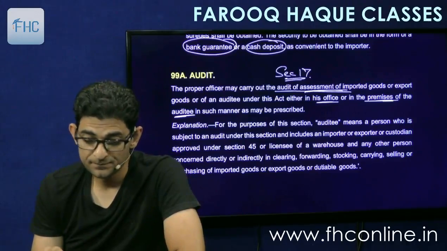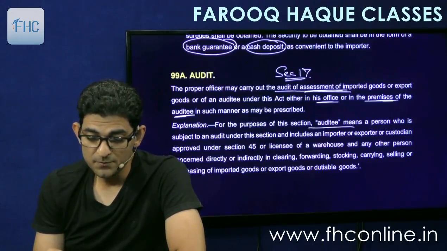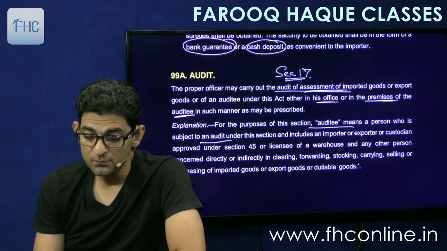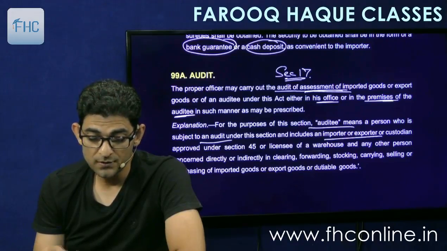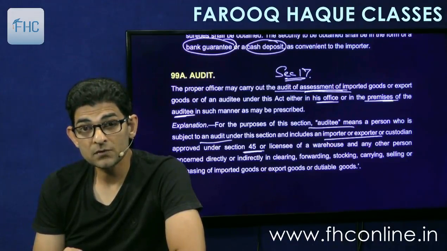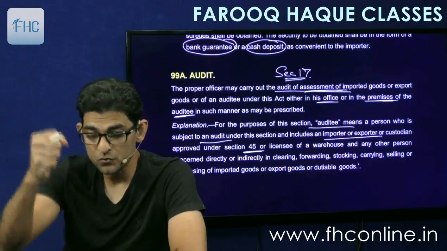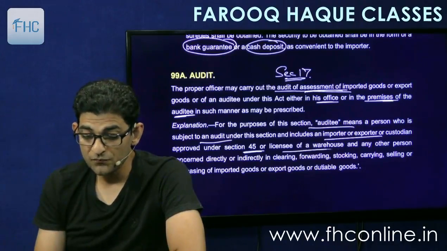the audits. And the explanation says that for the purpose of this section, auditee means a person who is subject to an audit under this section and includes an importer, exporter or custodian approved under section 45, the custodian of goods, custodian who takes the goods in his custody at the port or the airports, or the licensee of warehouse.